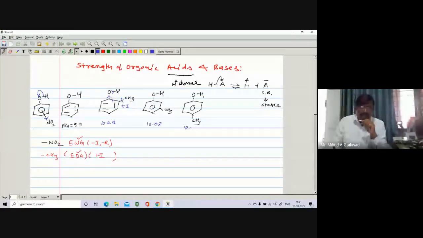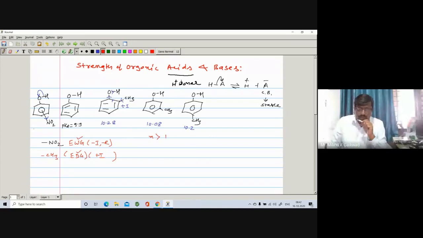So here we can say that the lower the pK value, the higher the acidity. So the lower one means meta is found to be more acidic when there is an electron donating group on the phenol, like methyl. It is just the reverse of the previous one. For electron withdrawing groups, we have seen that ortho and para are found to be more acidic as compared to meta. But in this case, when it is an electron donating group, then meta is found to be more acidic as compared to the others.